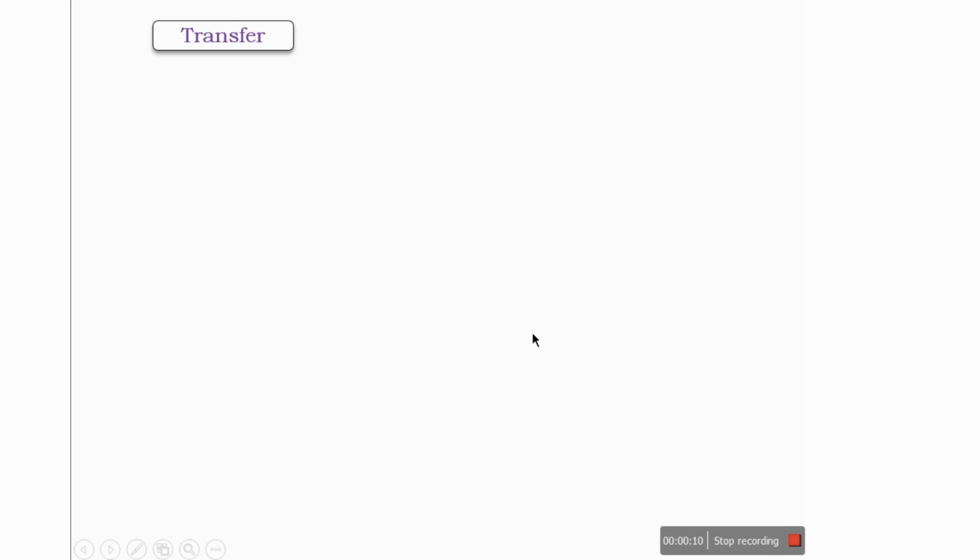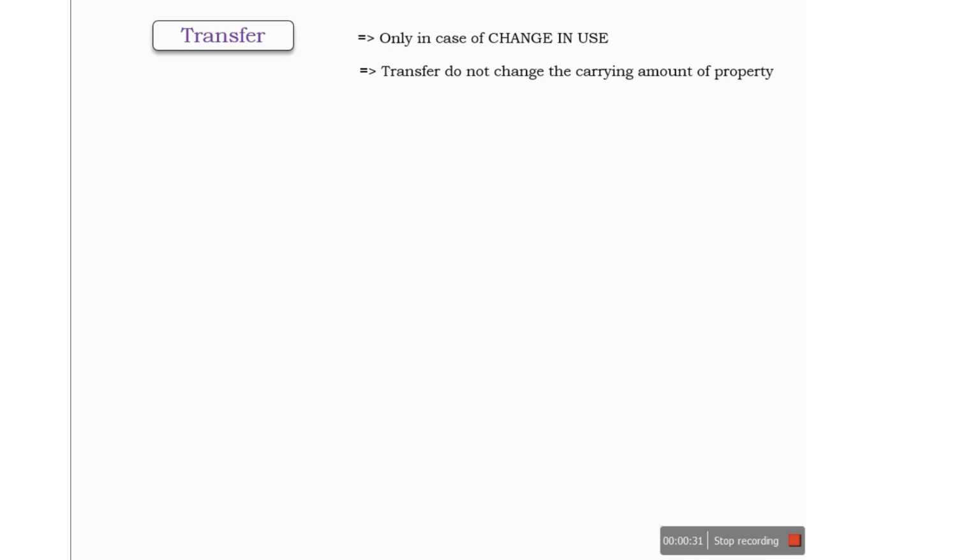If any asset that is classified as investment property ceases to meet the definition of investment property, it will be transferred from investment properties. Or if any asset starts to meet the definition of investment property, it will be transferred to the investment property group. And in case of transfer, the carrying amount of the property will not be changed.